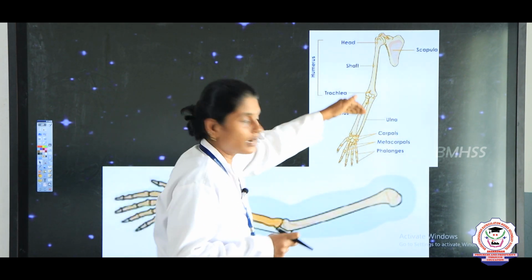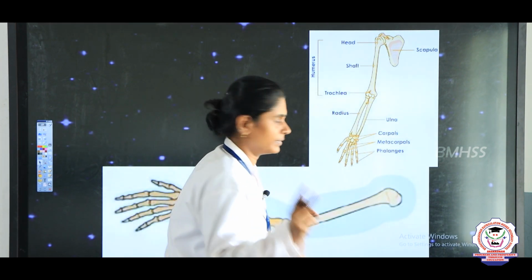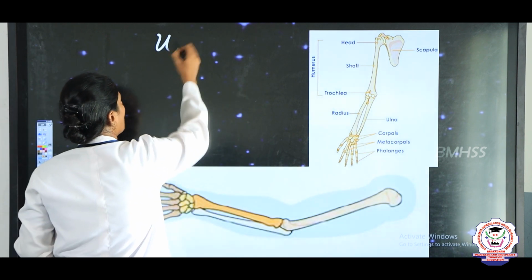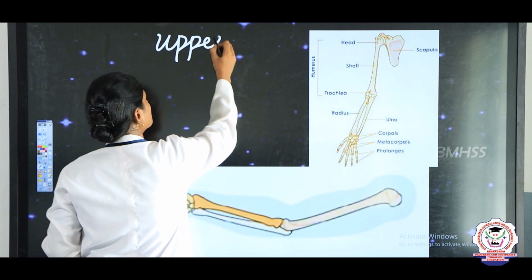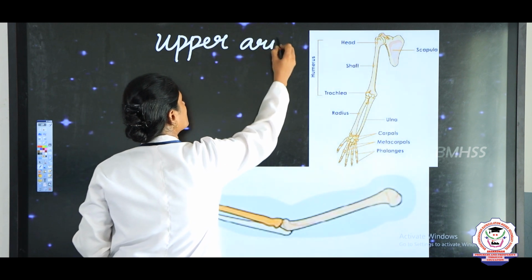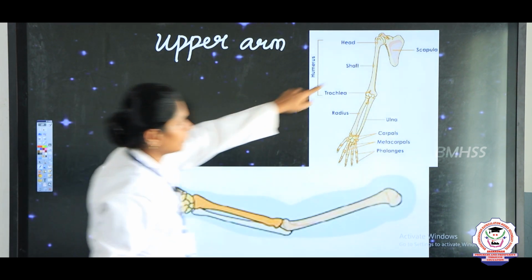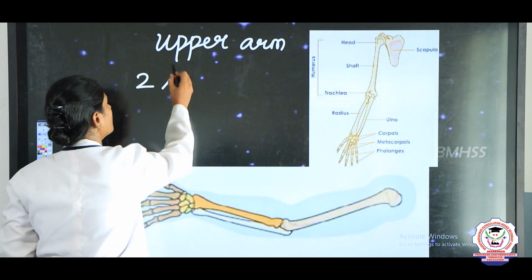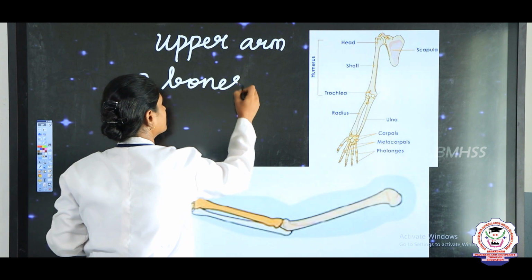But in the lower arm you can see two bones are present, right. So this is your upper arm. The upper arm will be long, right, and there will be two bones in the lower arm.